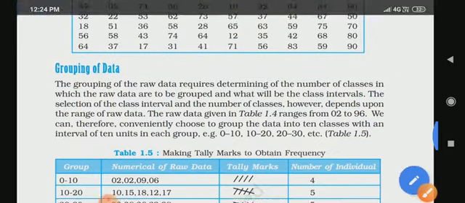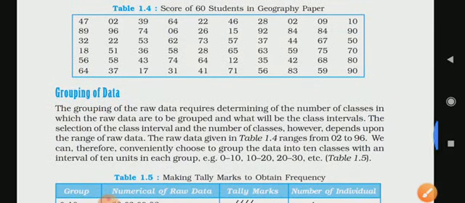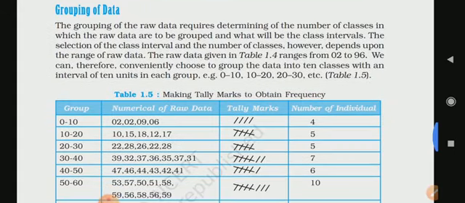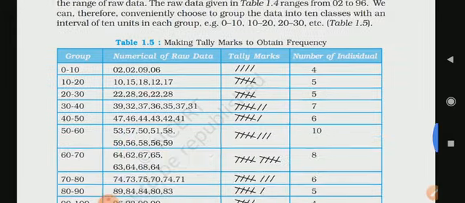Next is grouping of data, how we can group the data. So students, now here we will make columns of group, numerical of raw data, tally marks, number of individuals, right? So here you can see, students.